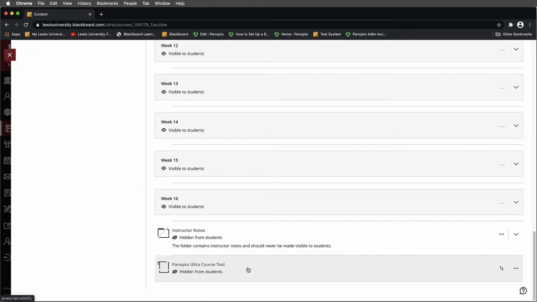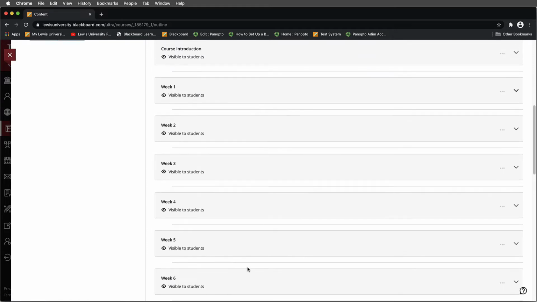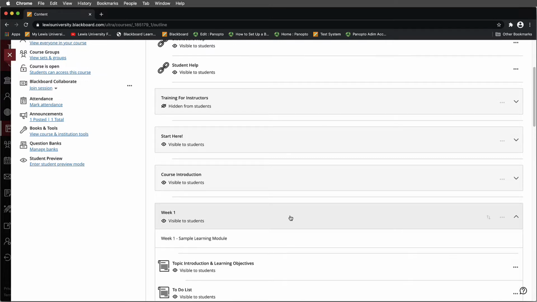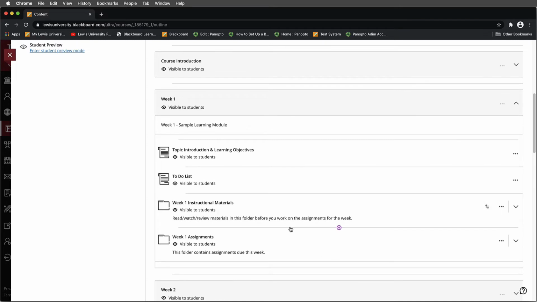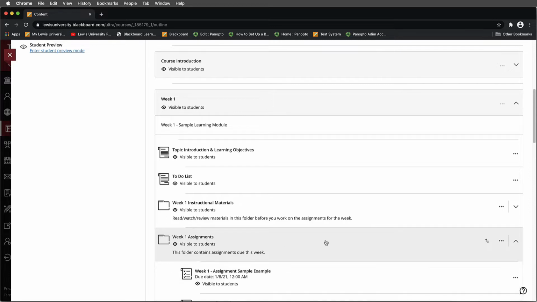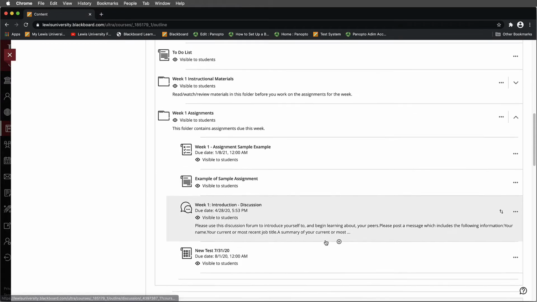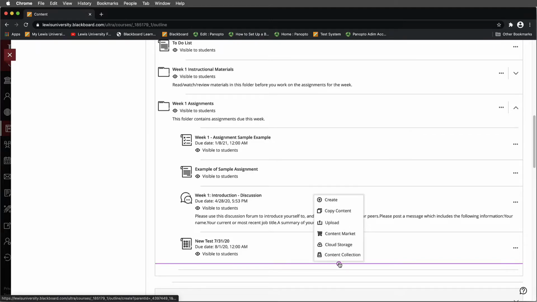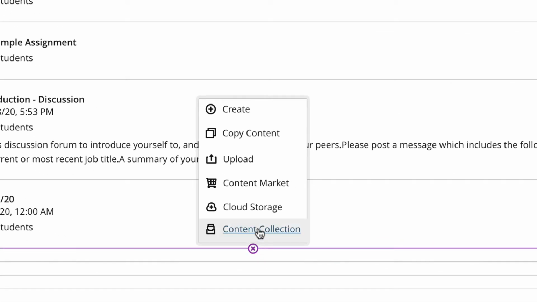Once your quiz has been created, we want to focus on deployment. In this example, we'll place it in this week 1 module. To do this, we're going to open the module, and since this is something that is worth some points, just for this example, I'll place it in a week 1 assignments folder. When I expand that folder, down at the very bottom I will hover and select the purple plus button. Next thing I want to do is come into the content market.